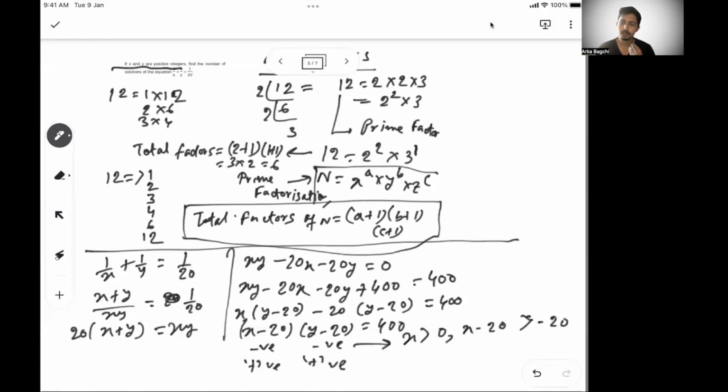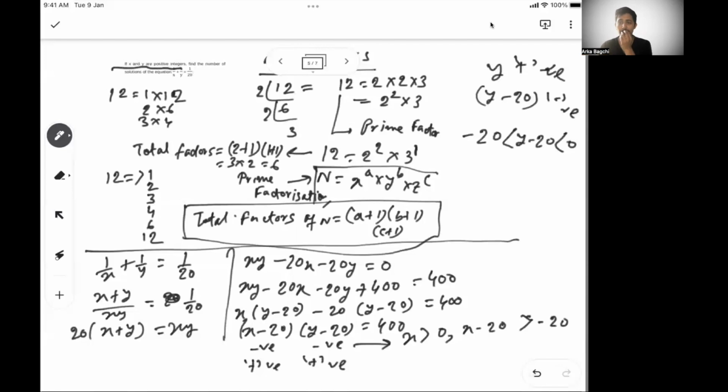Similarly, if y is positive, but y minus 20 is negative, then minus 20 will be less than y minus 20, but this is less than 0.